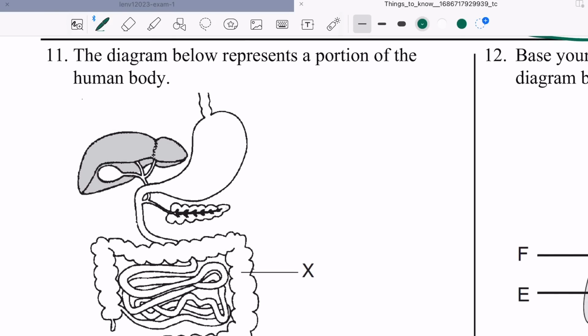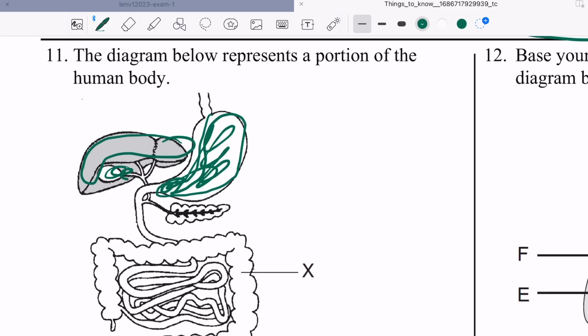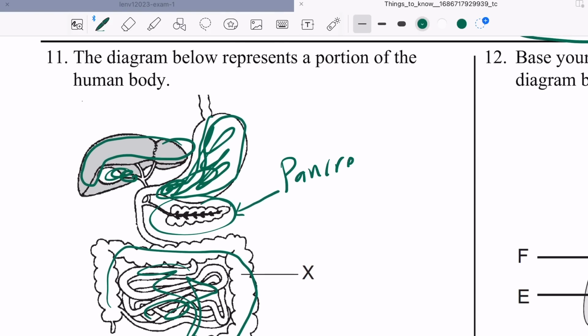This is the digestive system. This is the stomach, right here. This is the liver. This is the gallbladder. This is the pancreas. Large intestines, small intestines. I don't want to spend too much time on the whole thing, but I want to spend time on this guy, the pancreas. The pancreas makes insulin.